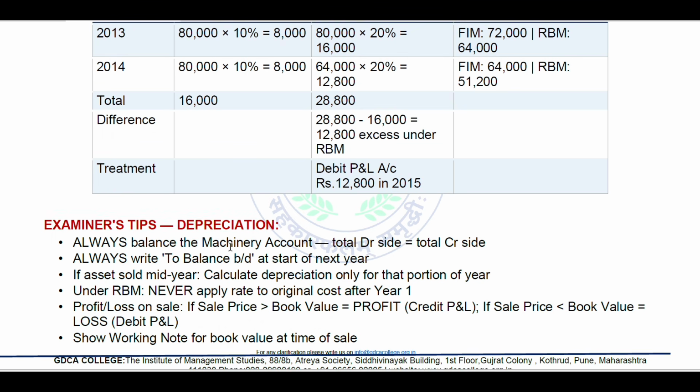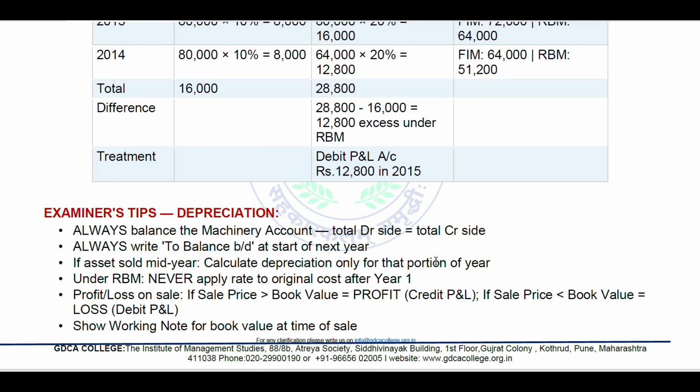Examiner tips for depreciation. Always balance the machinery account, total debit side and credit side. Always write to balance and B/D at the start of next year. If an asset is sold mid-year, calculate depreciation only for that period of the year, particular 9 months, 6 months, whatever the months are. Under RBM or WDV, never apply a rate to the original cost after the first year, it will change.